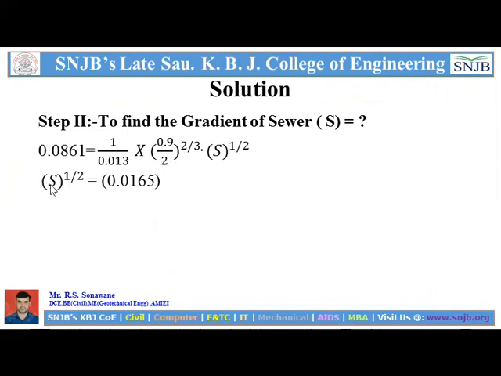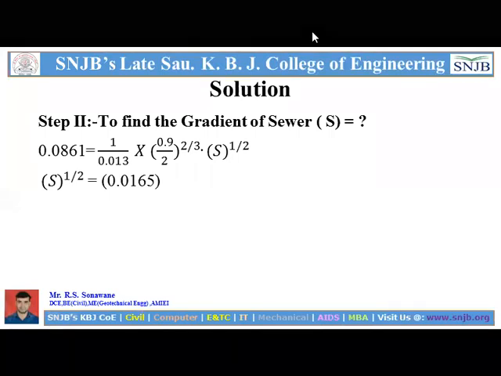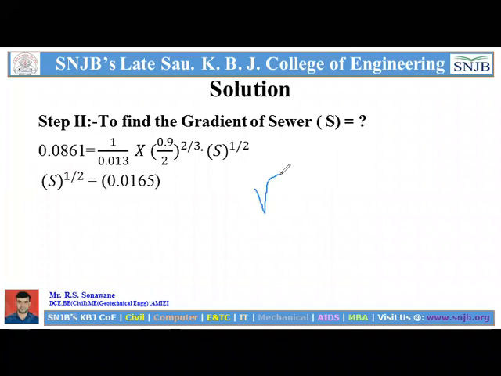And you know that for finding out S, we take the square of both sides. S raised to 1 by 2 is nothing but the under root of S, so we can easily write here the meaning of this S is equal to this value.